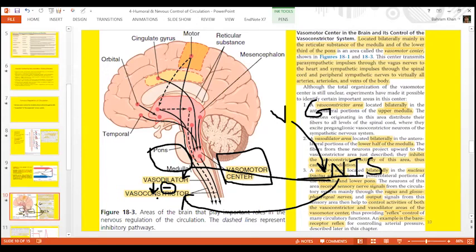And the third area is the sensory area, that is nucleus of tractus solitarius, and the receiving inputs are the vagus nerve and the glossopharyngeal nerve. These are the inputs, and the outputs are either to the vasodilator area or to the vasoconstrictor area. And this reflex mechanism by which there is either vasoconstriction or vasodilatation to increase or decrease the arterial pressure is known as baroreceptor reflex.